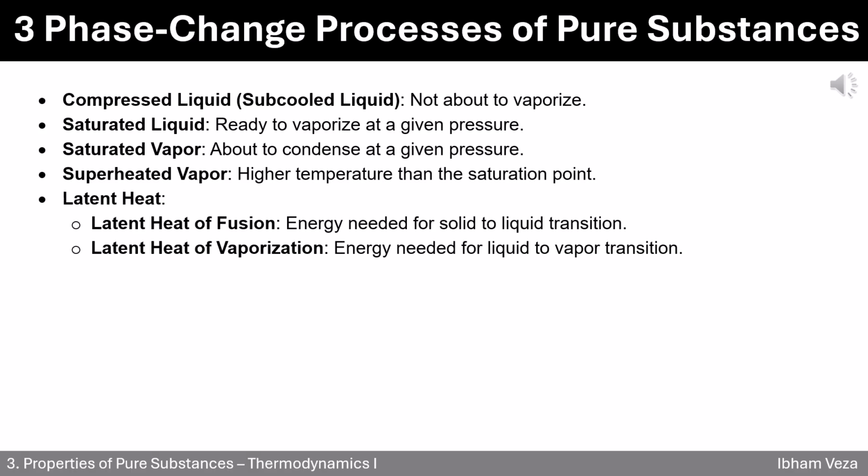And finally, latent heat, the hidden energy that causes phase change without temperature change. There are 2 types: latent heat of fusion, energy to melt a solid into liquid; latent heat of vaporization, energy to vaporize liquid into gas. Understanding these terms helps you solve real engineering problems, like designing boilers, condensers, and refrigeration cycles.